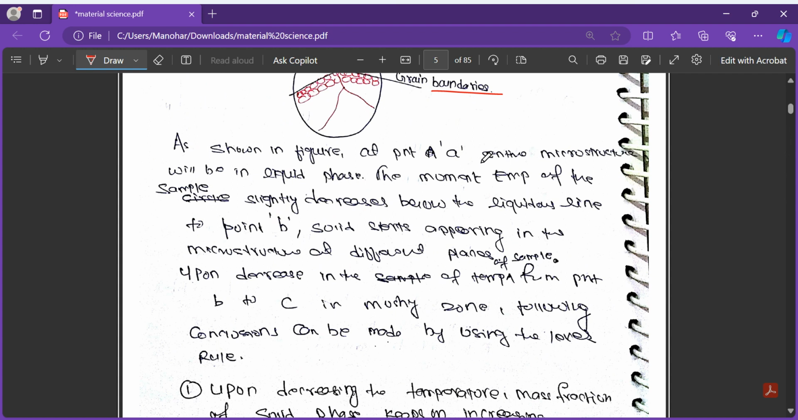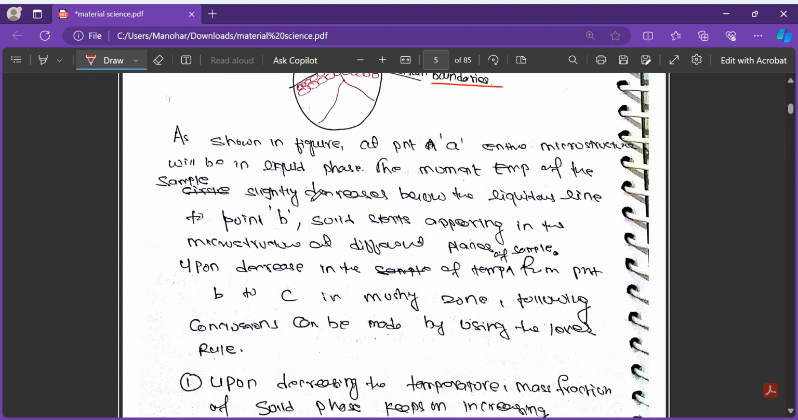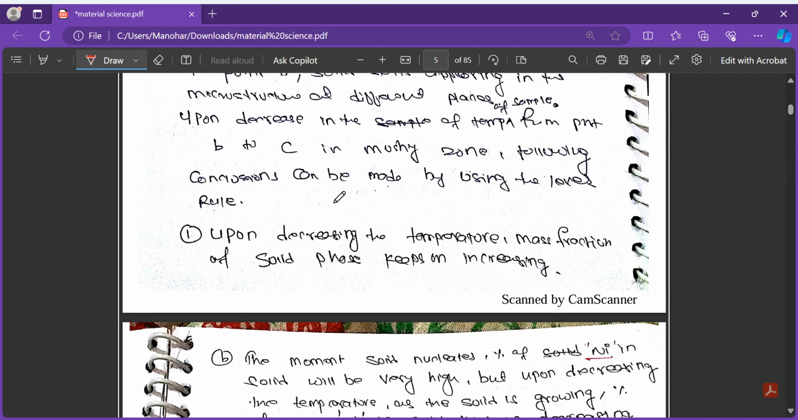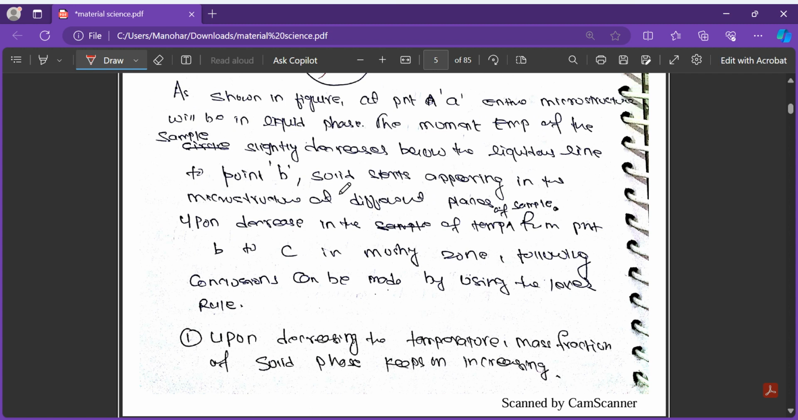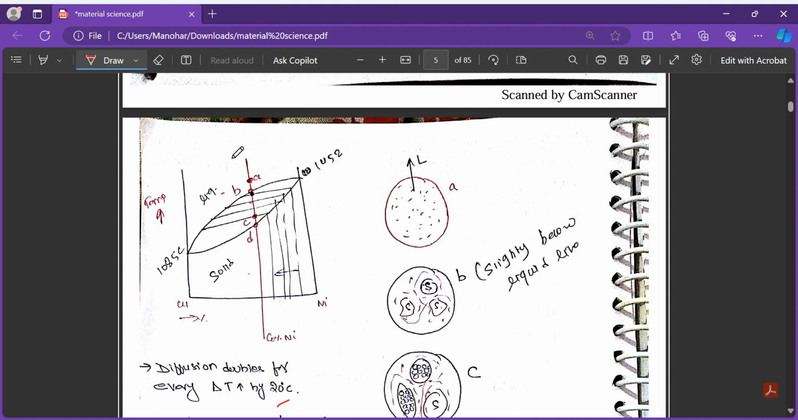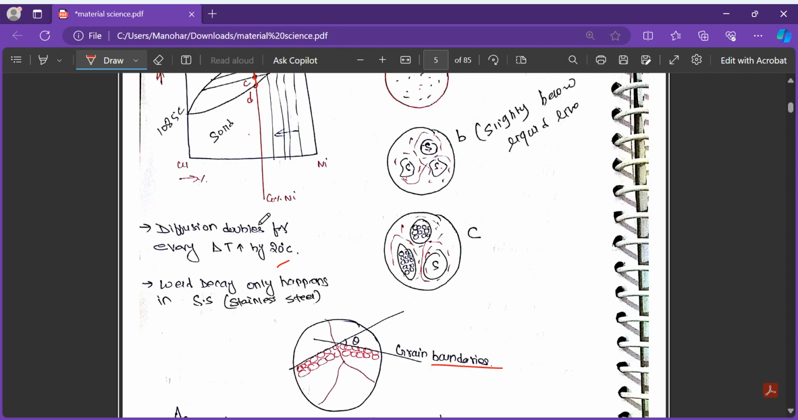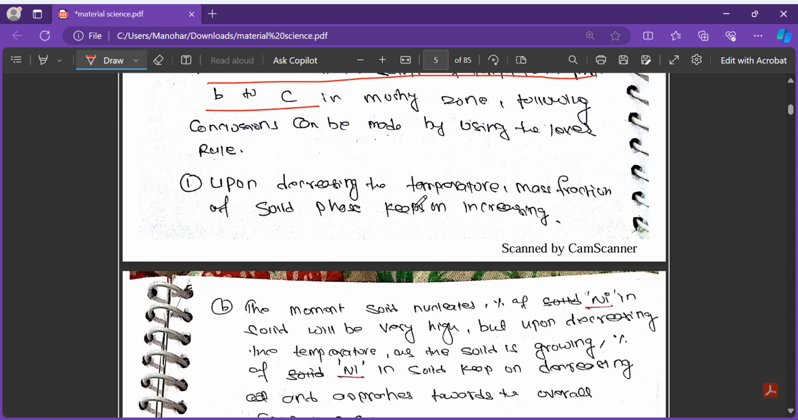We have already studied the microstructure A, B, C. Now, the following conclusions can be made by using the lever rule. Let's read some points here. Solid starts appearing in the microstructure at different places. Upon decreasing the temperature from point B to C, what happens? That is written here: upon decreasing the temperature, the mass fraction of the solid phase keeps on increasing.